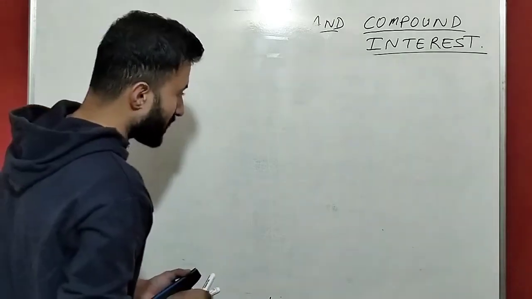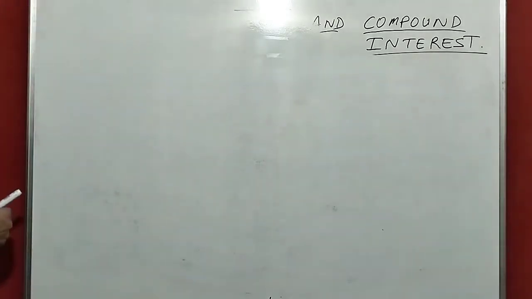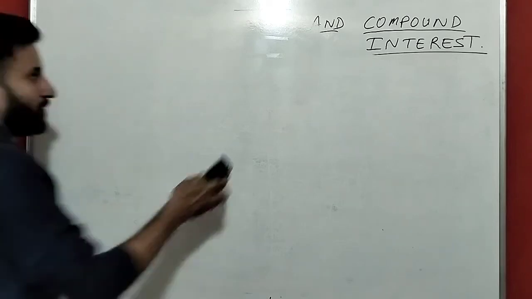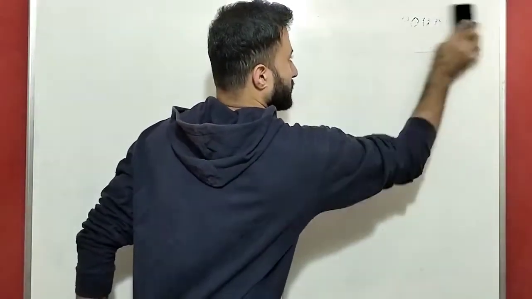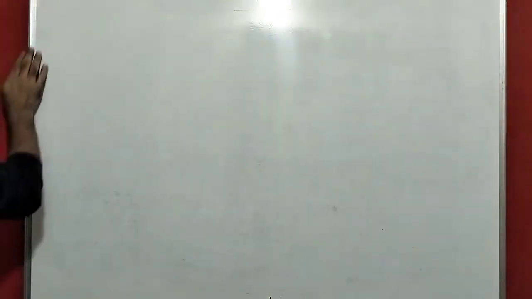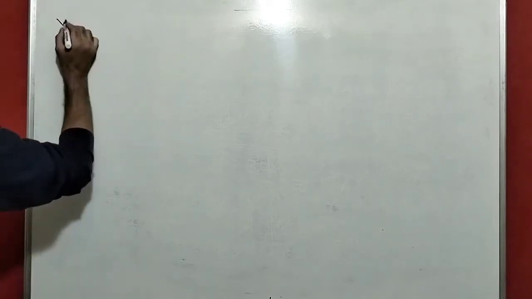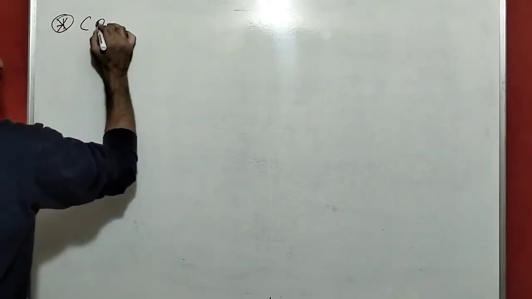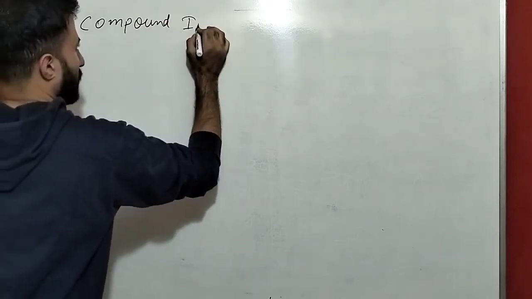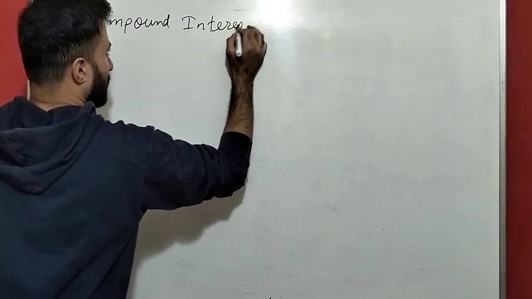Okay. Now give the next heading like this and write the compound interest. Now we will write the formula for compound interest.